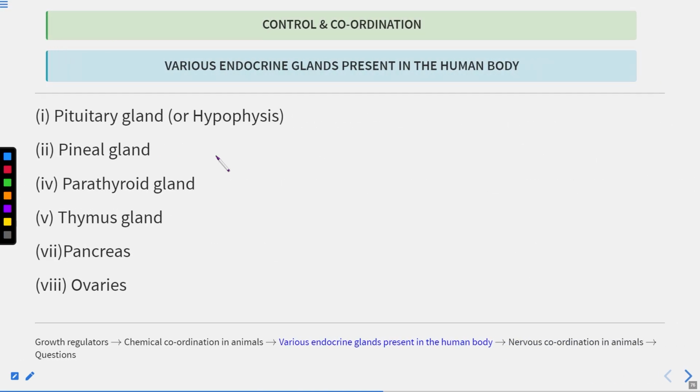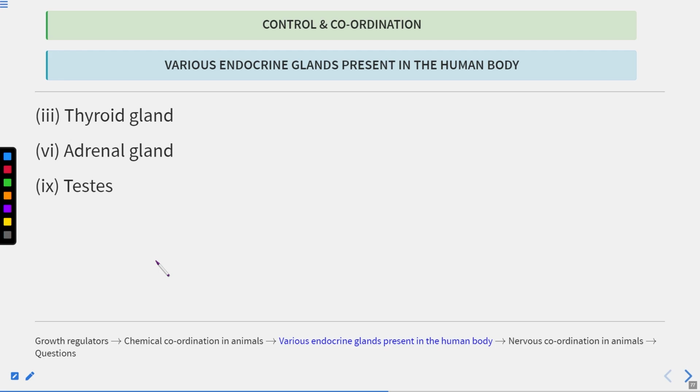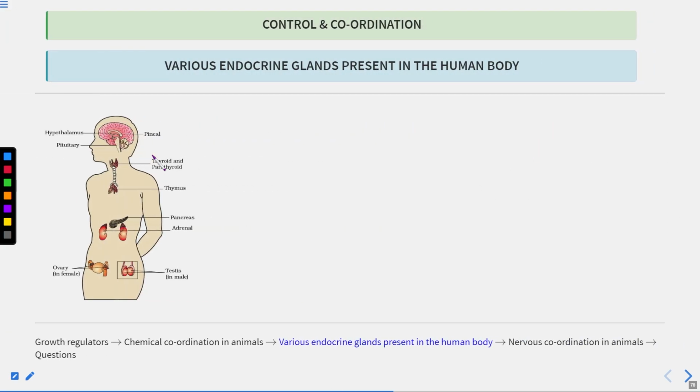Clear? Now let's talk about the various endocrine glands present in the human body. These are the pituitary gland, also known as the hypophysis, then the pineal gland, the parathyroid gland, thymus gland, pancreas, and ovaries. All these are endocrine glands, and together they comprise the endocrine system. Some others are the thyroid gland, adrenal gland, and the testes. Clear?